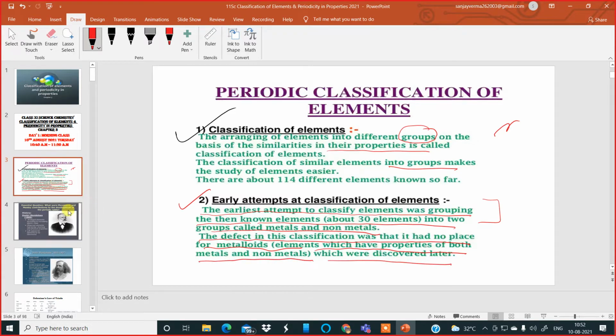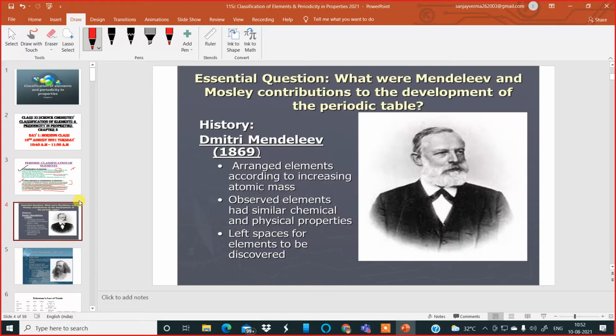Okay, now after that, a remarkable contribution was done by Mendeleev. Now, what were Mendeleev and Moseley's contributions to the development of the periodic table? Let us learn about that. These people arranged elements according to increasing atomic mass. That was an important development. Increasing atomic mass, later on atomic number. They observed that elements had similar chemical and physical properties. And Mendeleev also left spaces for elements to be discovered. And later on, truly, elements which were newly discovered were put in those places.